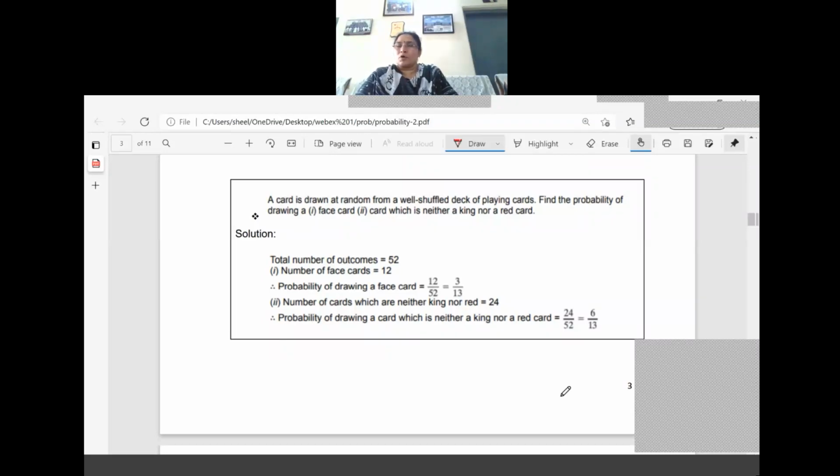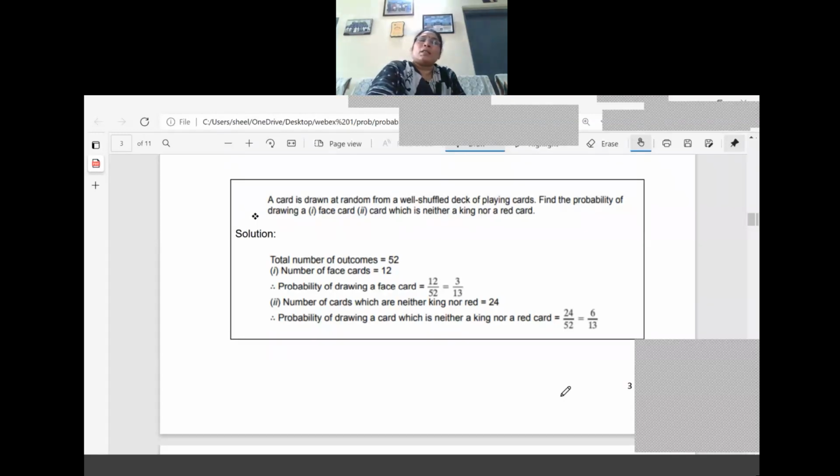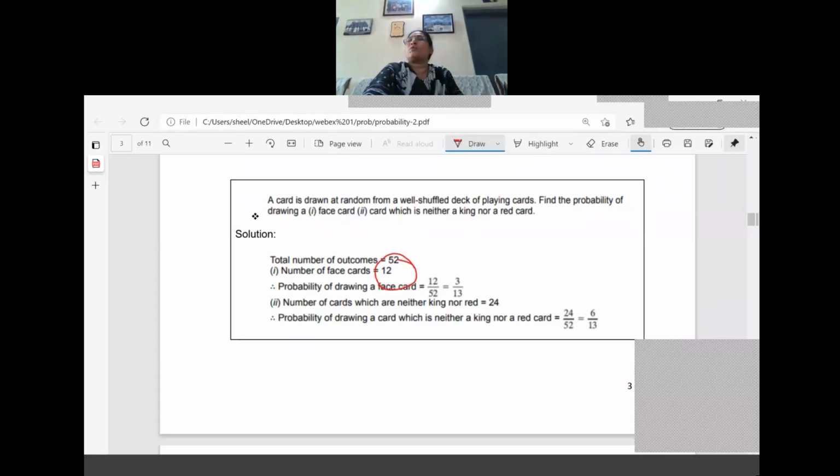So four types are there. Which are the four types? Diamond, heart, spade, and club. So total, how many? 3 into 4, the total is 12 out of 52. So how will we write the probability? 12 by 52, that means 3 by 13. Understood this one? Face card questions are normally asked in the paper also. So 12 face cards are there. Out of 52, 12 are favoring. So 12 by 52 is equal to 3 by 13.